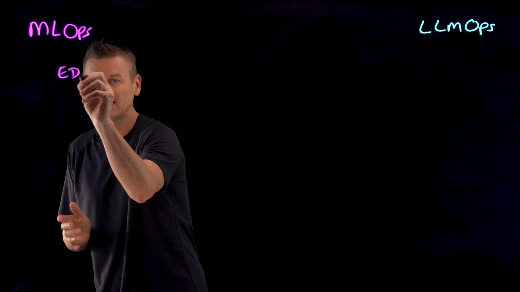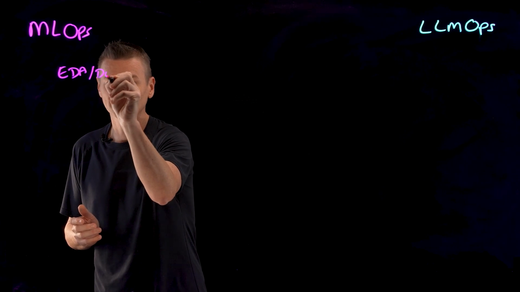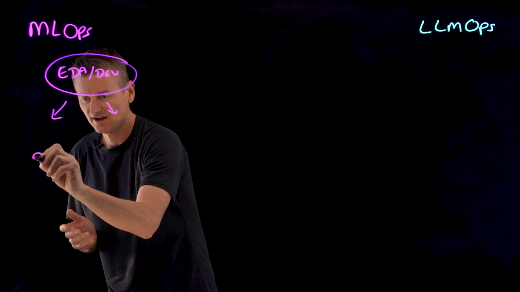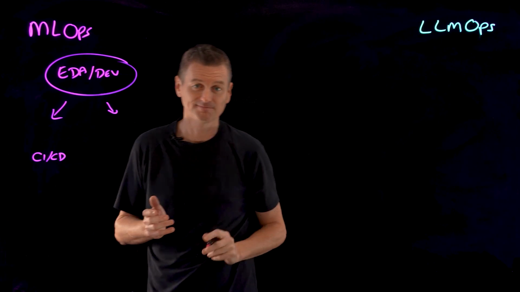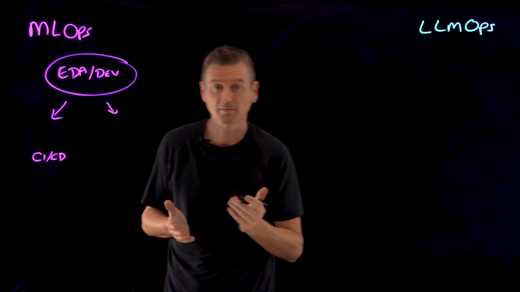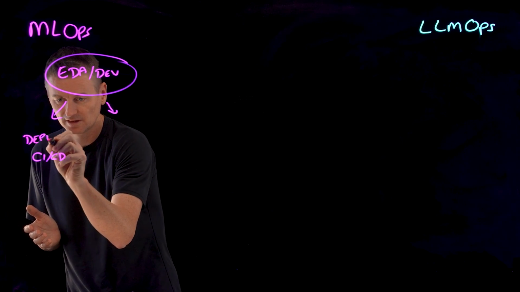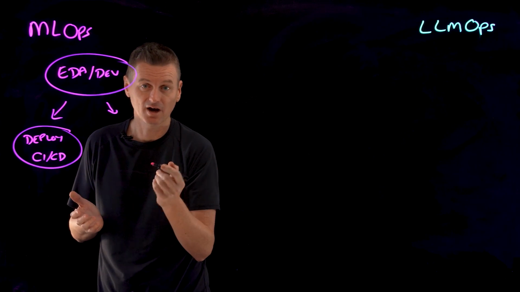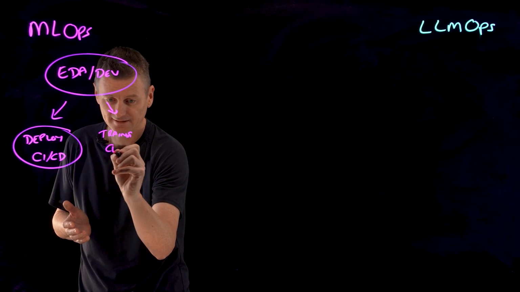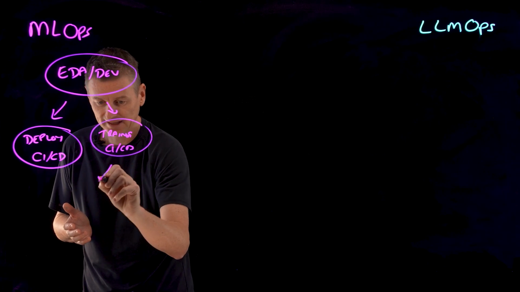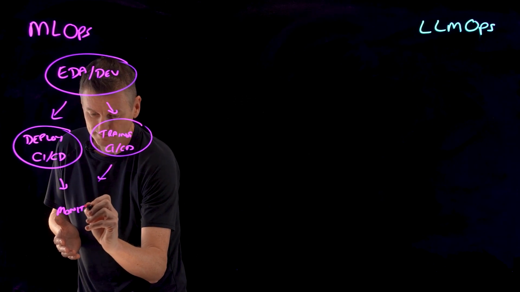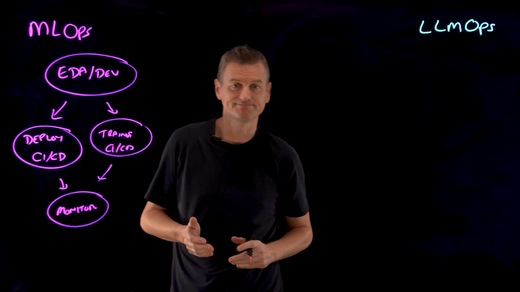So we have exploratory data analysis and some development here as one stage. Then beneath that, we have a couple of CI/CD pipelines. What's that? That's continuous integration and continuous delivery. And in fact, we would probably have one here for deployment, and we would have another one over here for actually training our model. So training CI/CD here. And then finally, this all filters into one last stage, which is effectively the monitor stage for monitoring the model.